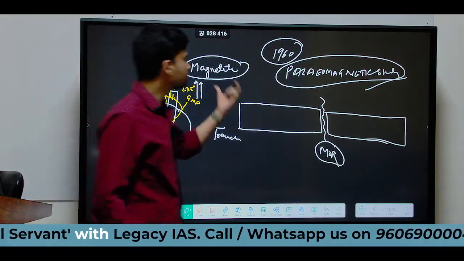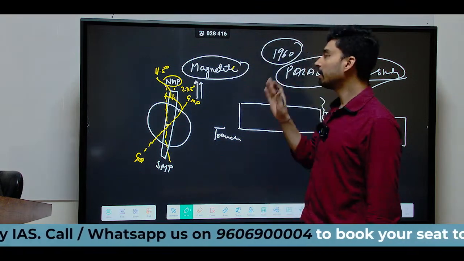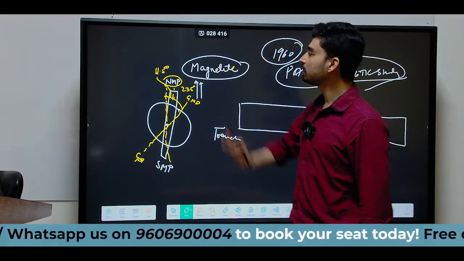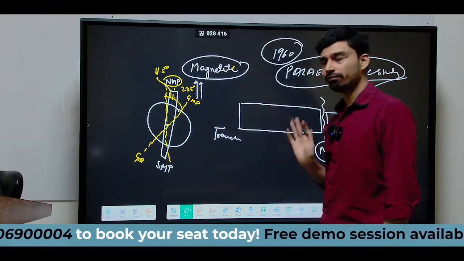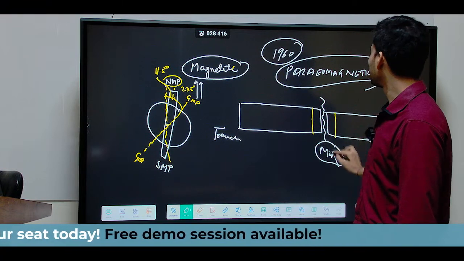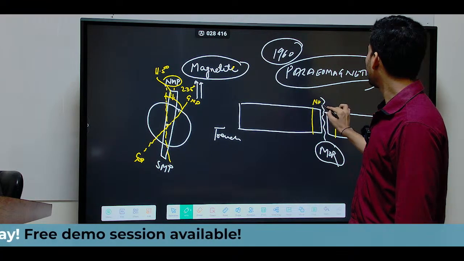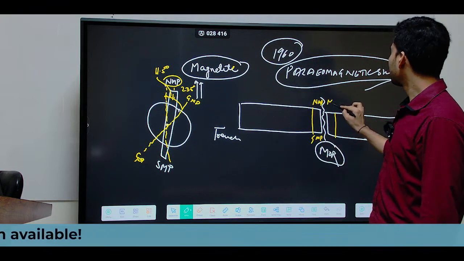And thus, as per this theory, when the magnetite is cooling and solidifying, these particles will also arrange themselves in the same polarity as that of the Earth's prevailing field. That means, currently, whatever rocks are forming near the ridge, if I draw polarity for them, their north magnetic pole will be on this side, and the south magnetic pole will be on this side.